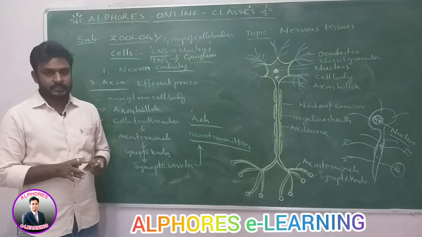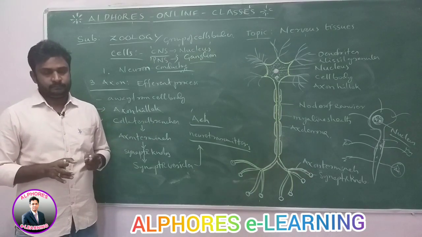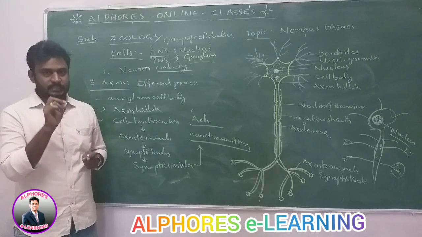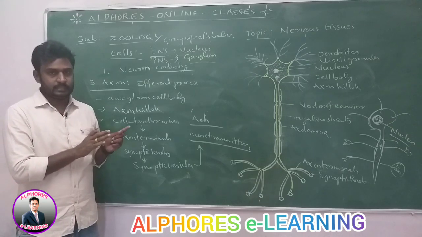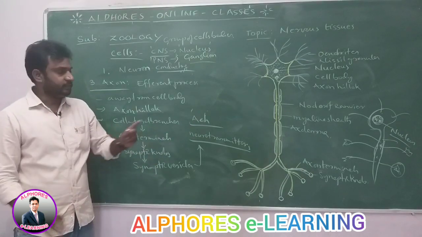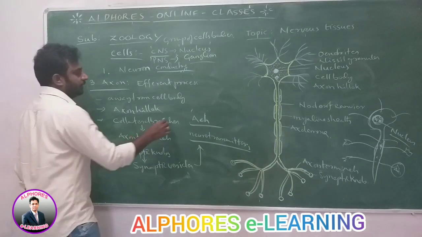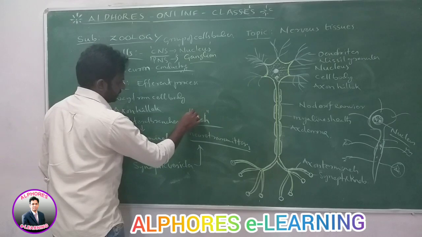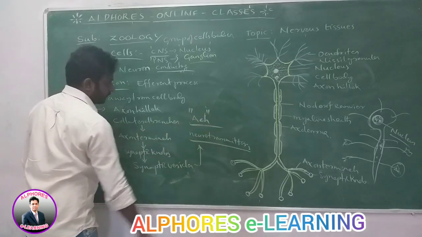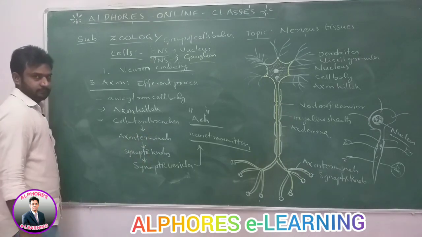A neurotransmitter passes the message from one neuron to another neuron. That is the function of a neurotransmitter. It passes the message from one neuron to another neuron through the synapse. A synapse is a gap. Through that gap, the impulses travel from one neuron to another neuron. For that purpose it requires a neurotransmitter. The most important common neurotransmitter found in the human body is acetylcholine, and it is the first neurotransmitter to be detected, which transfers the messages from one neuron to another neuron. Okay, now try to understand.